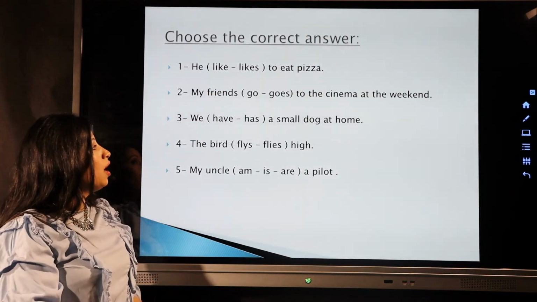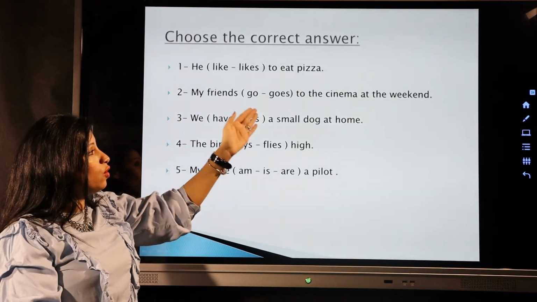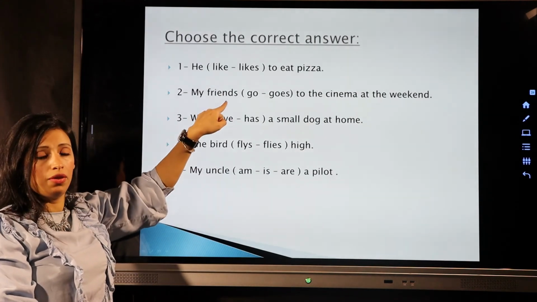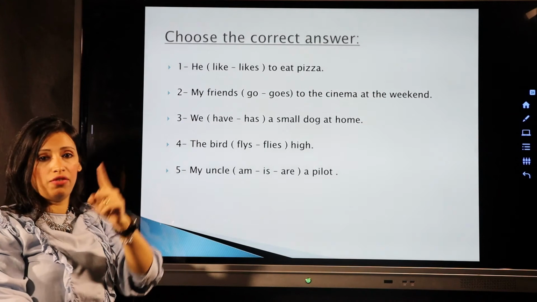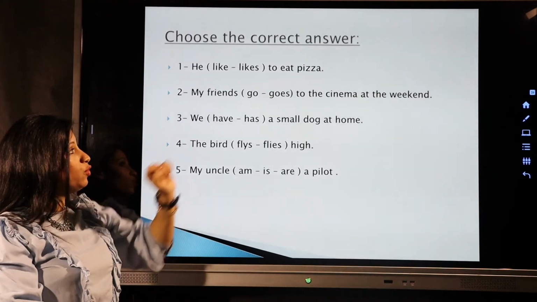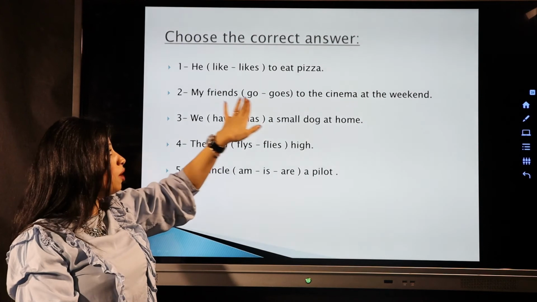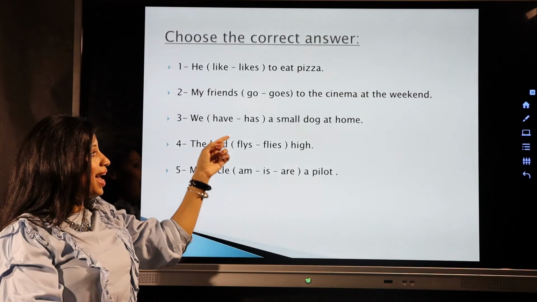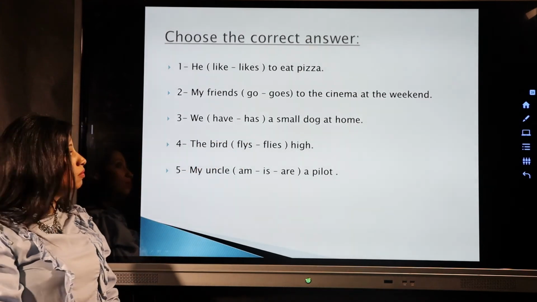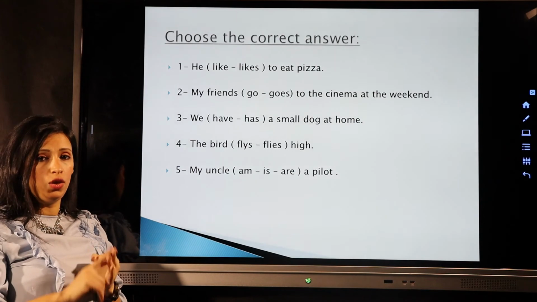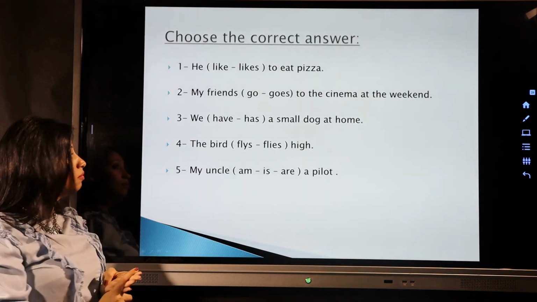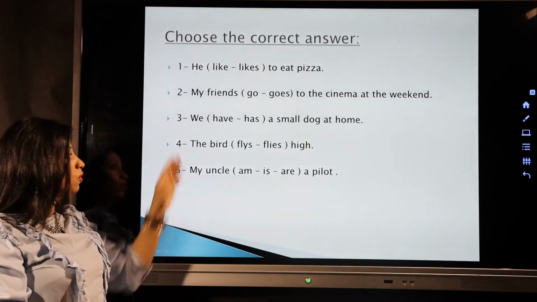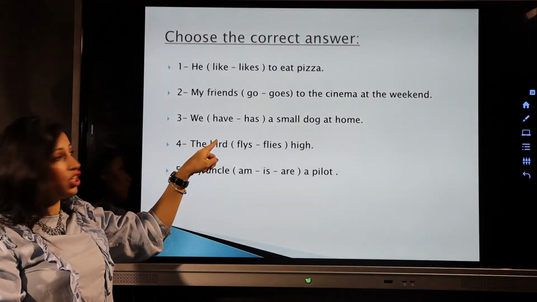Now number 2, my friends goes to the cinema at the weekend. Now friends, pay attention to the s for the plural. I'm not talking about one friend, many friends. So I have to keep the verb as it is. So I'm gonna say my friends go to the cinema at the weekend. Number 3, we have or has a small dog at home. We, I, you, they. After them, we're gonna put what? Have or has. We keep the verb as it is. So we will put it as it is, have. We're not gonna change it.